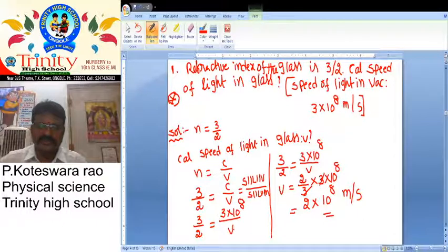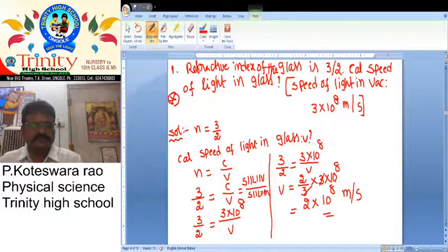So here we want to take V. V is equal to 2 by 3, because 3 by 2 taking after is equal to 2 by 3 into 3 into 10 power 8. Here 3 get cancelled. 2 into 10 power 8 meter by second. This is the speed of light, speed of light in the glass. Have you understood this problem?